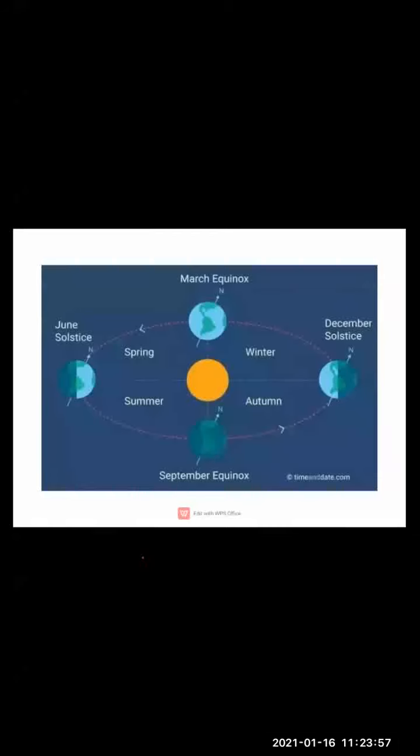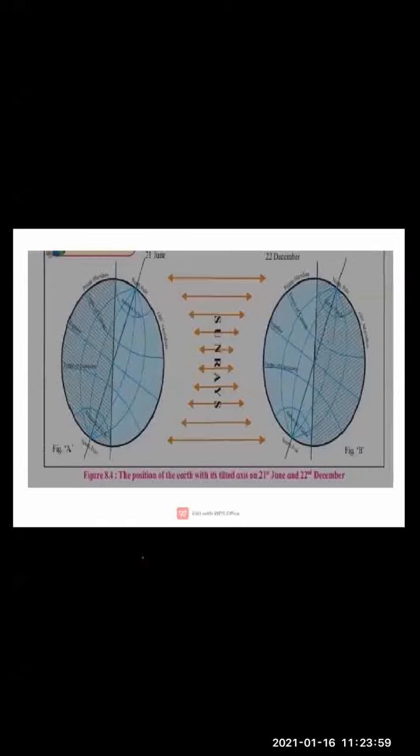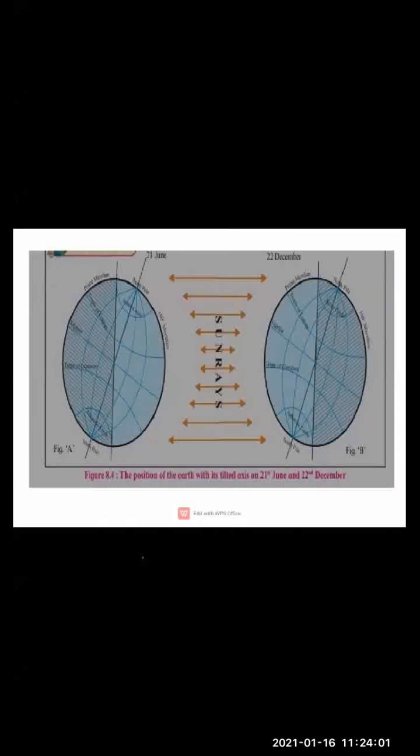Now see, children, sun rays are never perpendicular. They are never perpendicular on any of the parallels between the Tropic of Cancer and the North Pole, or between the Tropic of Capricorn and the South Pole. You can see clearly in this picture, children. They are never perpendicular on any of the parallels between the North Pole and the Tropic of Cancer, or the Tropic of Capricorn.